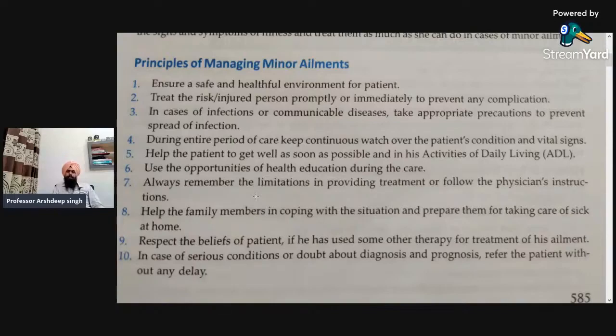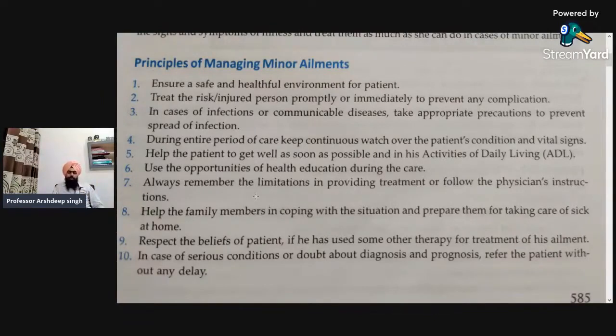Next, respect the beliefs of the patient. It is the basic principle in each and every procedure or topic of the community when we are providing domiciliary care, that we should respect the beliefs of the patient and not make fun of their beliefs, cultural values or religious values. And if he has used some other therapy for his treatment, so if apart from allopathy, the sick person or the family members has advised that he or she is using any other medicine system, we don't have to make fun of their decision. So it should be kept in mind.